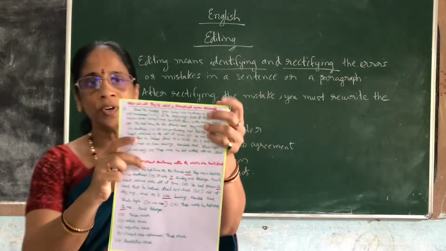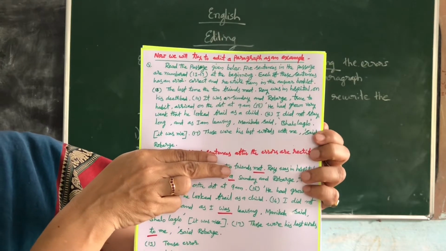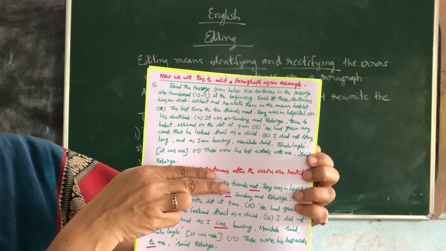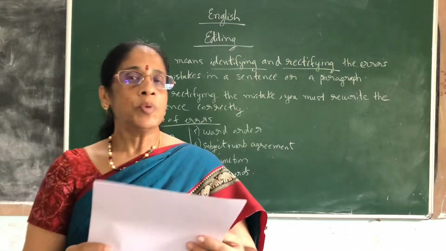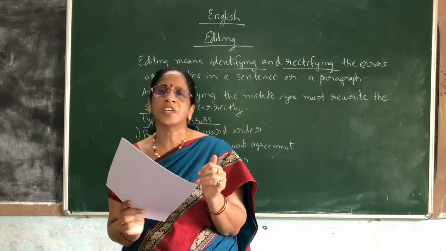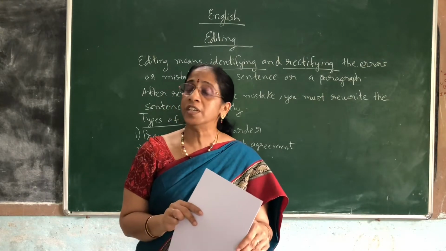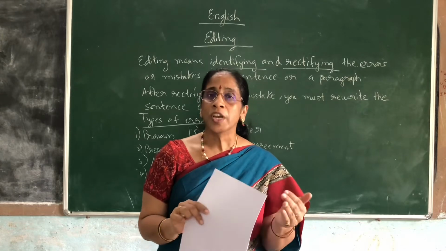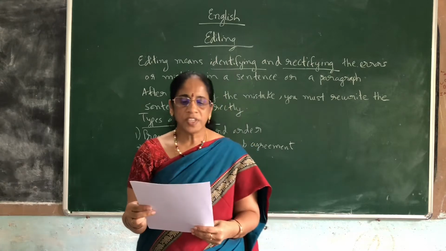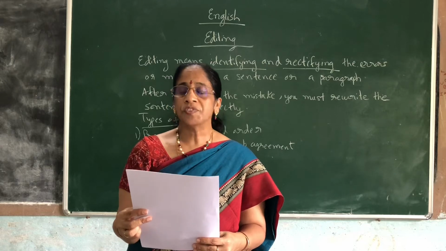Now just look at only this paragraph. See here. So just try to copy down this paragraph. You can take a screenshot and copy down. Then we'll try to see what are the errors in this. Now one more point you should remember is generally in the first sentence there will be no mistake. Sometimes very rarely they give a mistake in the first sentence. So first sentence, whether an error is given or not, is called the guiding sentence, which shows in which tense the paragraph or the action in the paragraph is going on. Like see here, first sentence was the last time. Last time indicates what? Last time the two friends meet is given here.